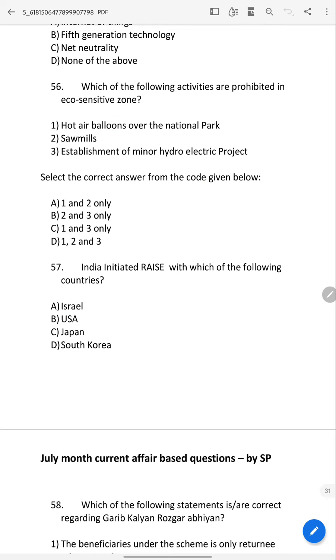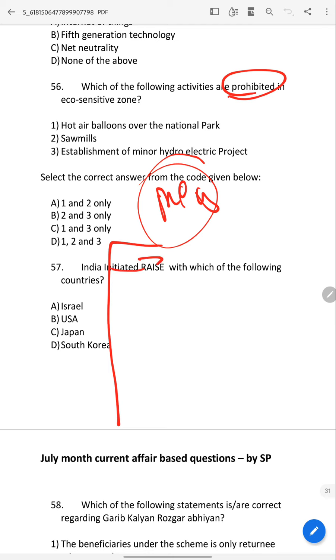Definitely UPSC may ask. If it didn't ask about prohibition, it may ask about which are regulated. Regulated means you can do activities with some restriction. What are there?